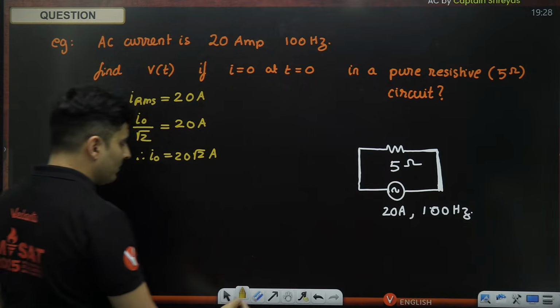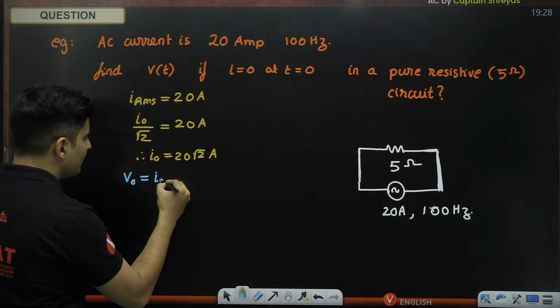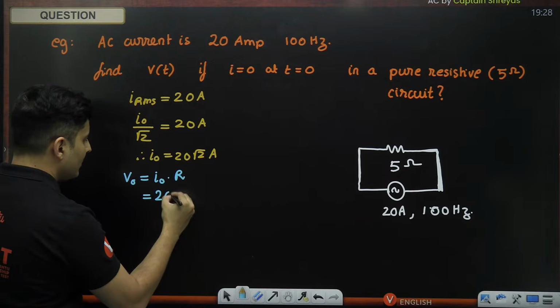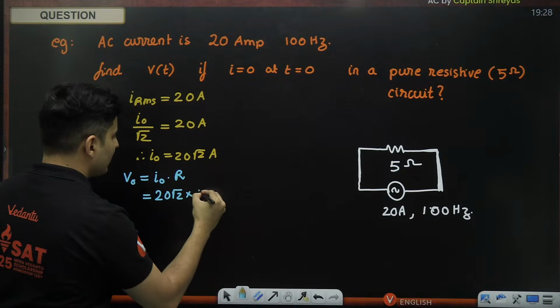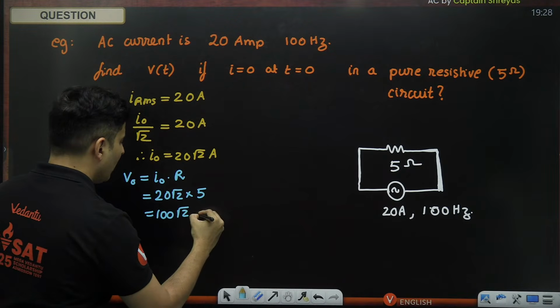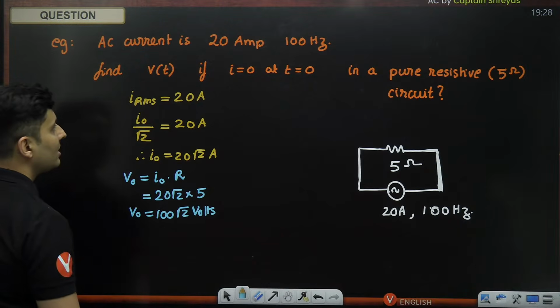If this is the maximum current, you can also find the maximum voltage. The maximum voltage is maximum current multiplied by the resistance. Maximum current is 20 root 2. Resistance is 5. 25 is 100. So 100 root 2 volts. 100 root 2 volts is the maximum voltage.